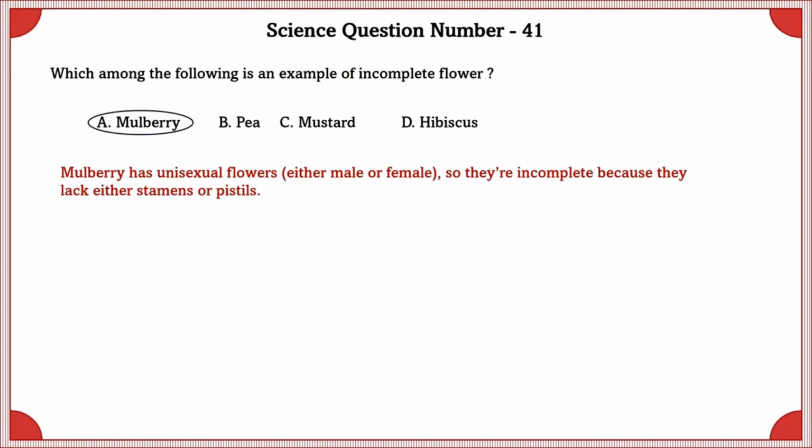Science question number 41. Which among the following is an example of incomplete flower? Mulberry has unisexual flowers, either male or female. So they're incomplete because they either lack stamens or pistils. So the correct option is the A option.